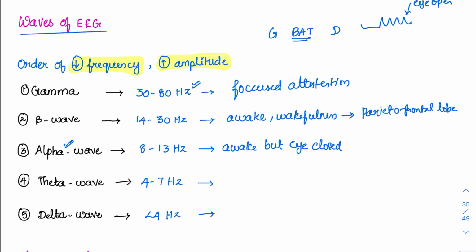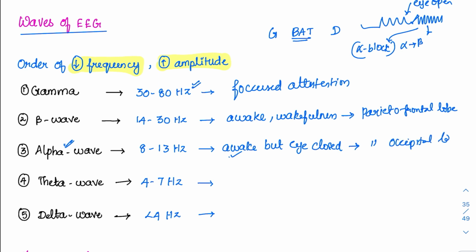After eye opening, what will happen? The frequency is going to increase and it will form the beta waves. So this phenomenon, they can ask you what is this phenomenon? It is nothing but the alpha block. Here the alpha is converted to beta waves because he has opened his eyes. So alpha waves happen whenever the person is awake, has not slept, but eyes closed. This predominantly happens in the parieto-occipital lobe. First is parietofrontal, next is parieto-occipital.